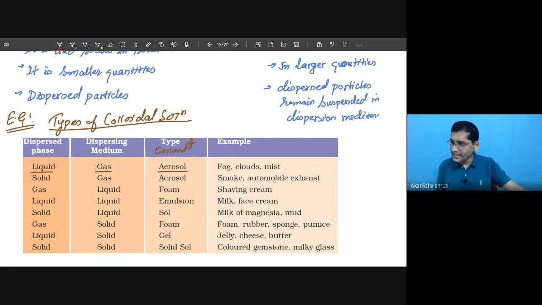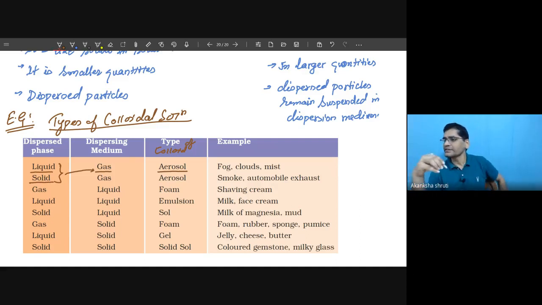When a liquid is suspended in gas, it forms an aerosol, or even when a solid is suspended in gas, that also forms an aerosol. So aerosol is either liquid or solid suspended in gas.